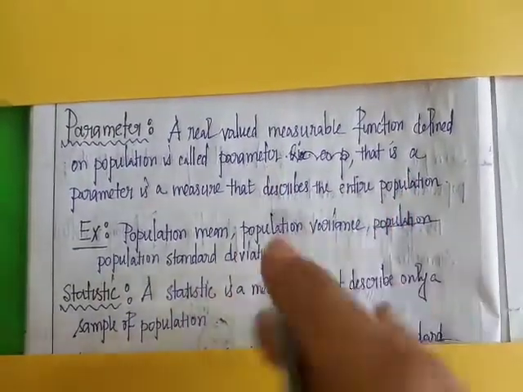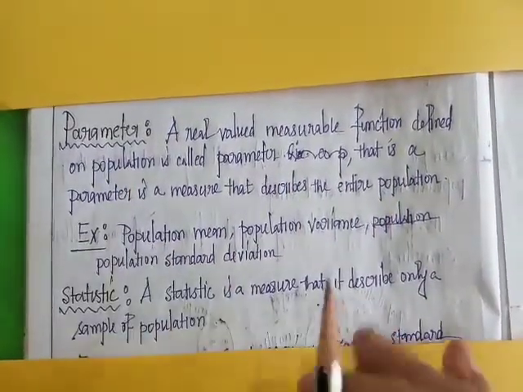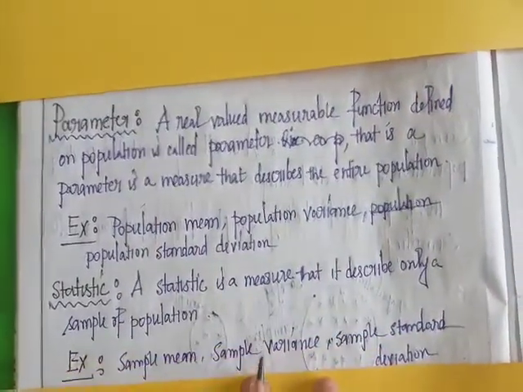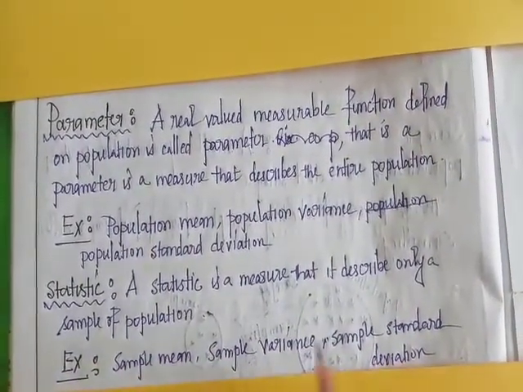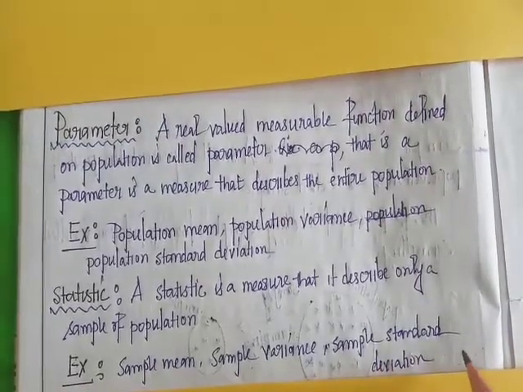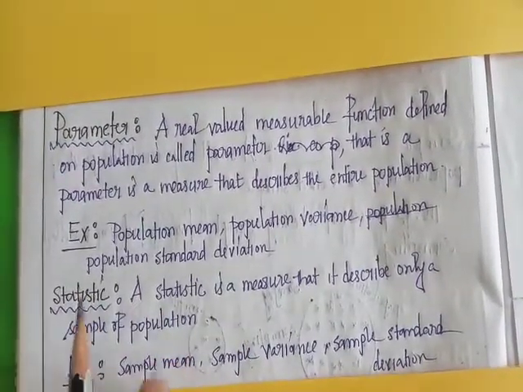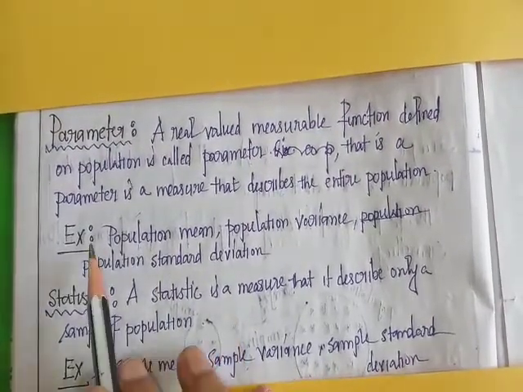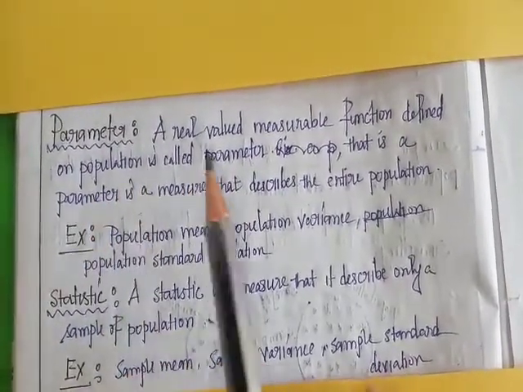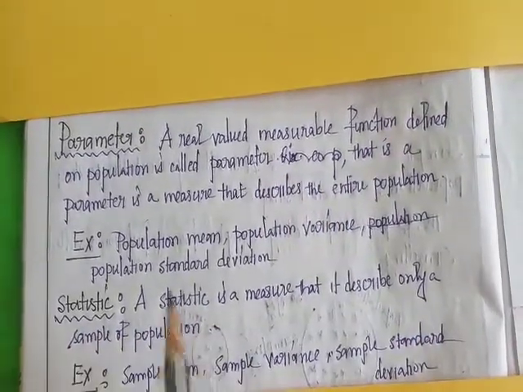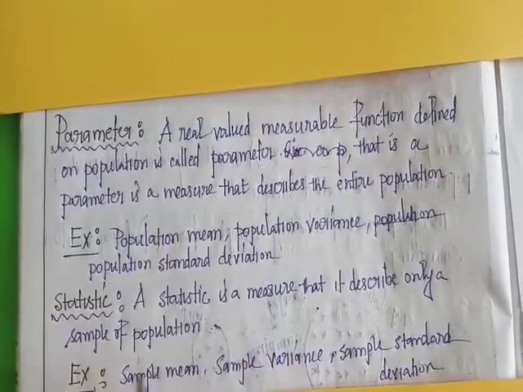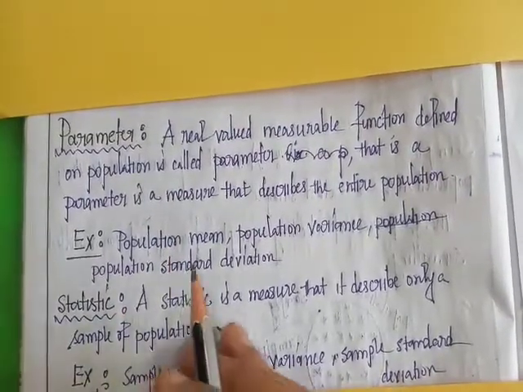For a population we use a parameter. For a sample we use a statistic. Examples: sample mean, sample variance, sample standard deviation are examples of statistics. So a statistic represents a sample and a parameter represents a population.